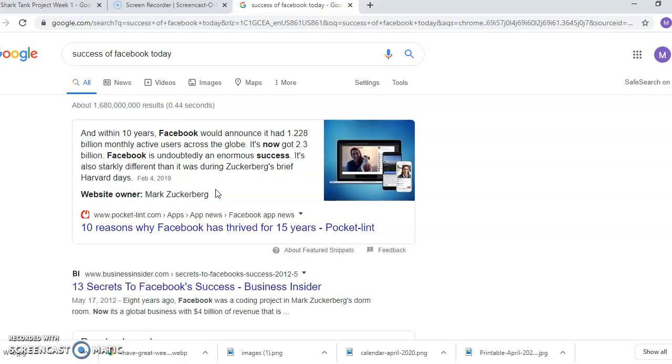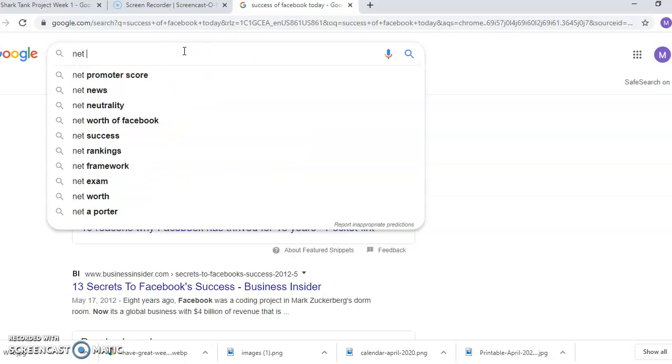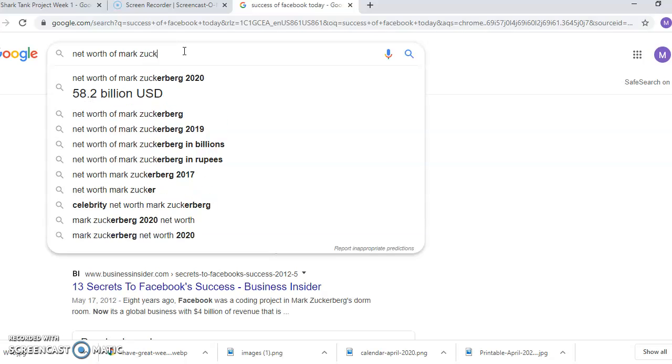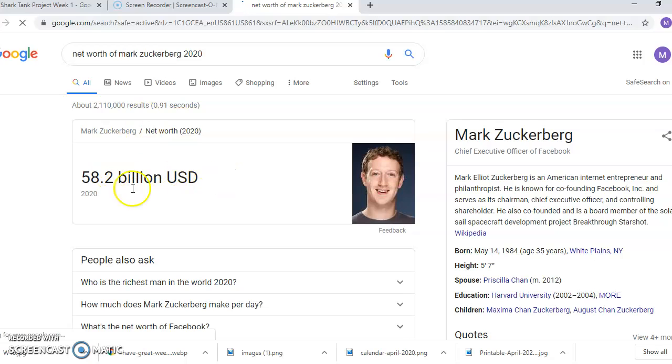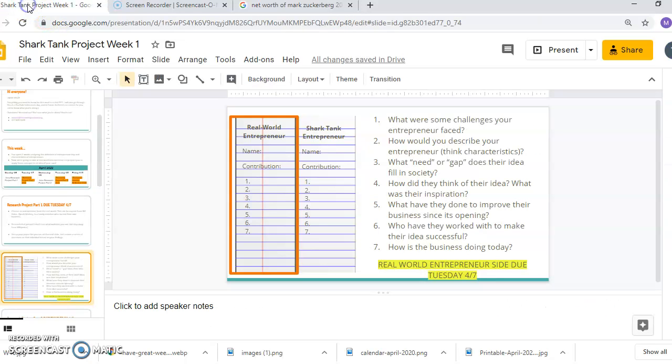You might include something for that last question about the net worth of that entrepreneur today. So I might type in net worth of Mark Zuckerberg in 2020. And just with a real quick lookup, I know this is not diving into anything, but he is worth 58.2 billion US dollars. And I feel like that definitely speaks to the success of the entrepreneur and the business. So any of those kind of searches can be very helpful as you're doing your initial research. Remembering we're only filling out the left side of our page today, and we will talk tomorrow about how we fill out that right side.